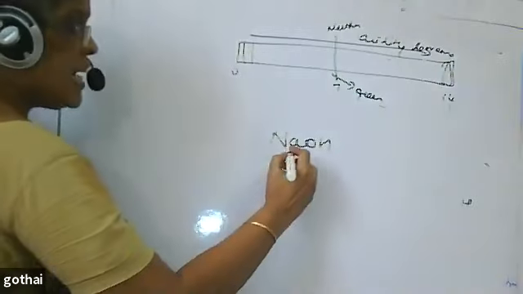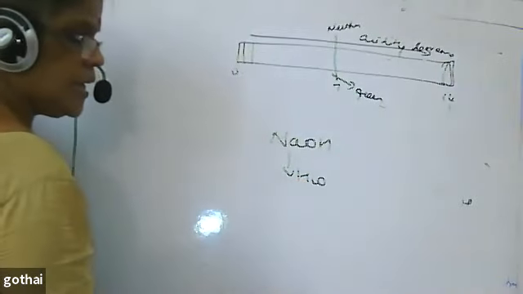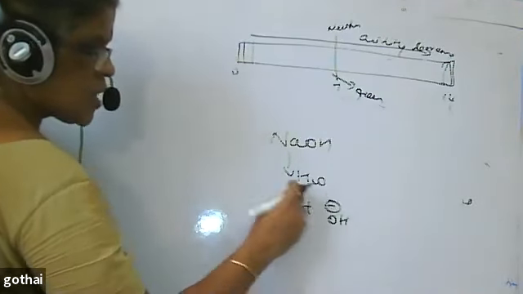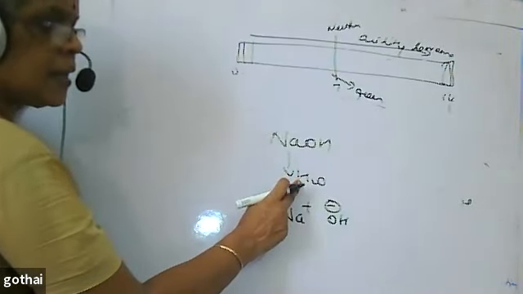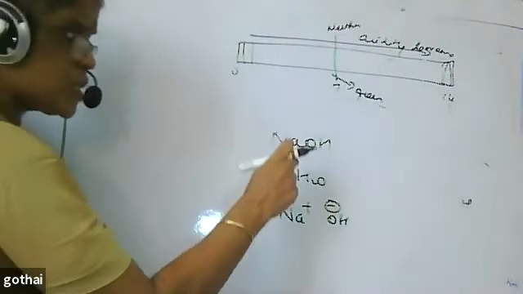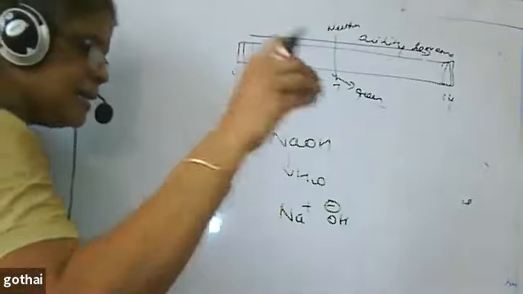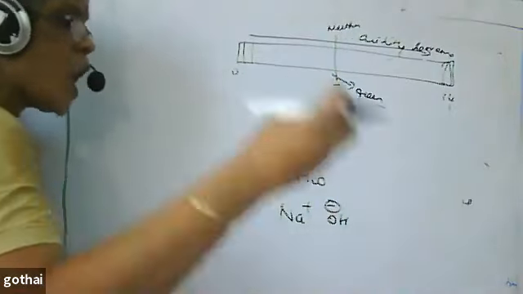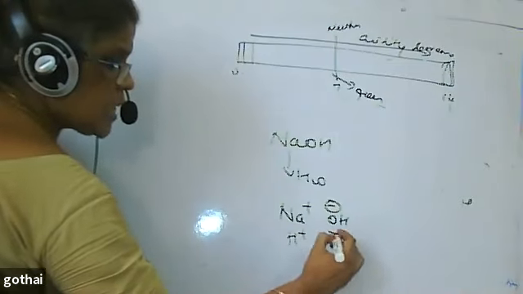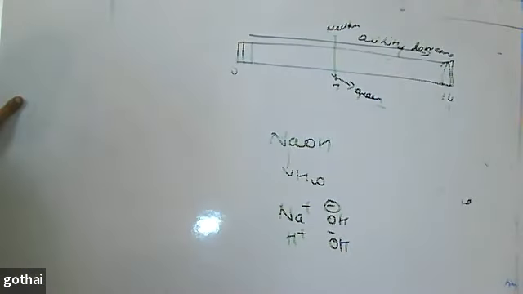NaOH, when I dissolve it in water, dissociates to form Na plus and OH minus. Pure water does not dissociate much. To dissociate it, I add a little acid, base or salt. So in the presence of a base, water dissociates into H plus and OH minus.